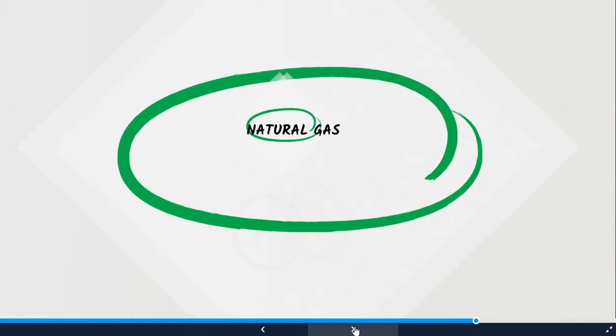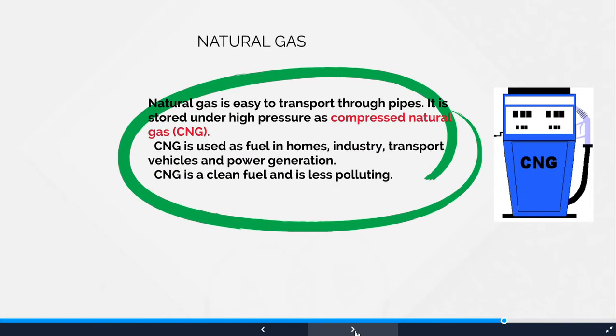Next, let us learn about natural gas. Okay. So what is natural gas? Natural gas is easy to transport through pipes, as I told you. Petroleum and natural gas both are formed beneath the sea. So what is the advantage of natural gas? Natural gas is easy to transport through pipes. So it is stored under high pressure, and then it is called CNG, compressed natural gas. It is one of the fuels in homes, industries, transport vehicles, all these. And CNG is a clean fuel.